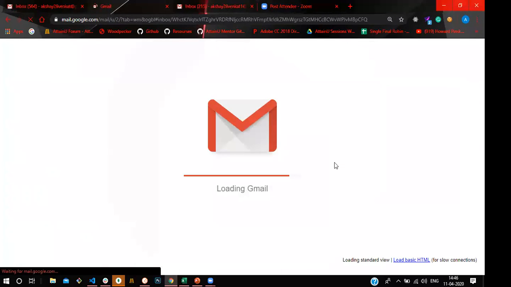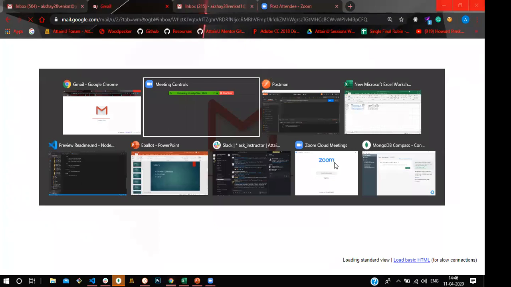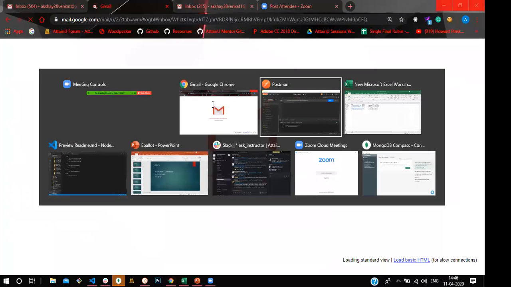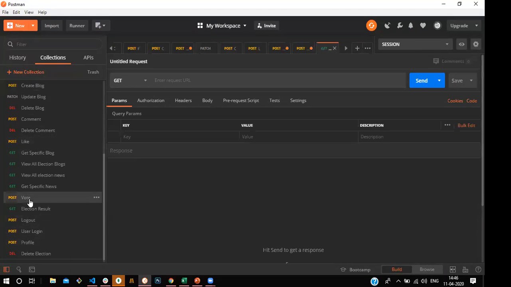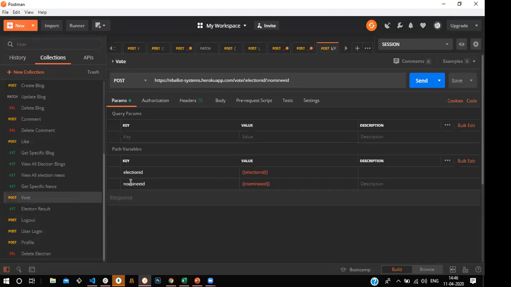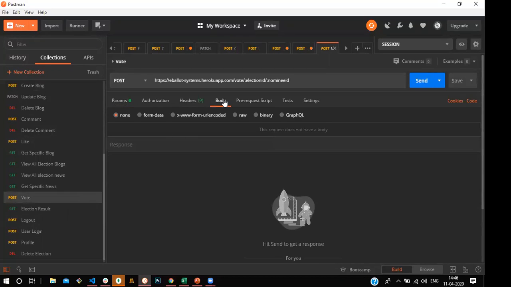So the user will get the information through mail. This is the procedure for the nominee, and the same thing applies for the voters also. Other than that, he wants to register their vote. So this is the voting section. Here the voters or the nominees should register their vote through the website. For that, we are passing the election ID and the nominee in the parameter.